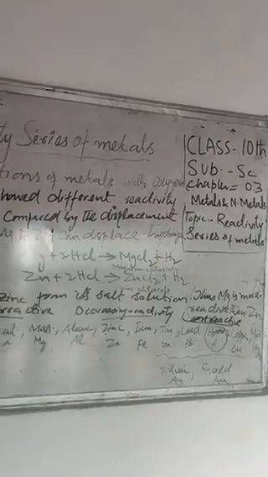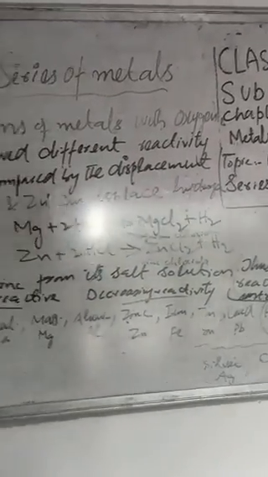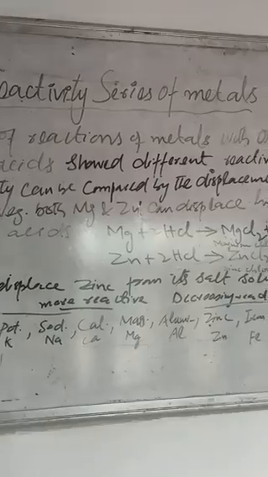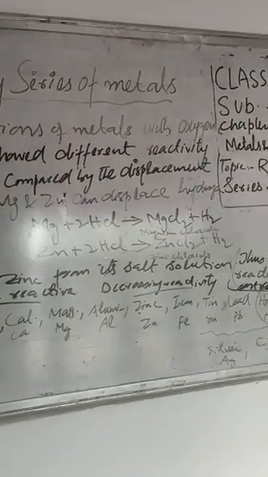In order to see the reactivity of the metals, there is a need of the reactivity series of the metals, in which we find more reactive metals, decreasing reactivity nature, and the least reactive metals. We can see here potassium K is the most reactive metal.